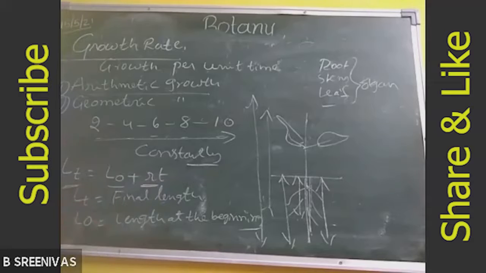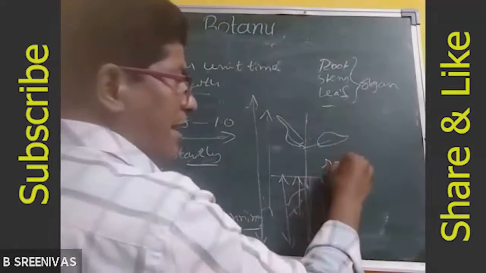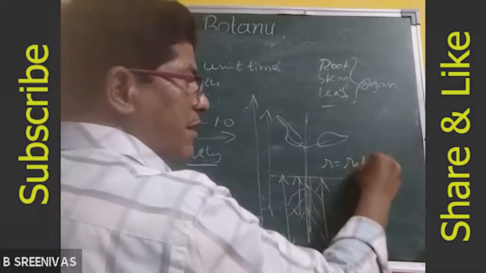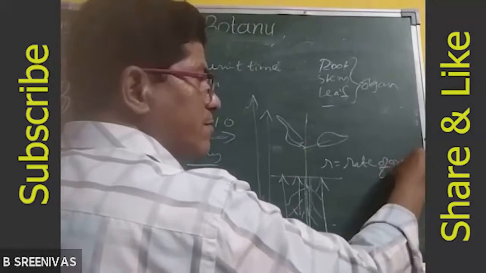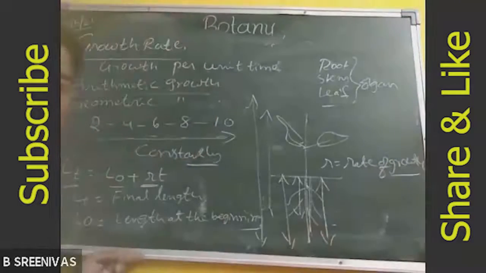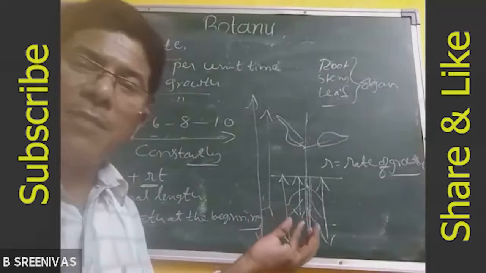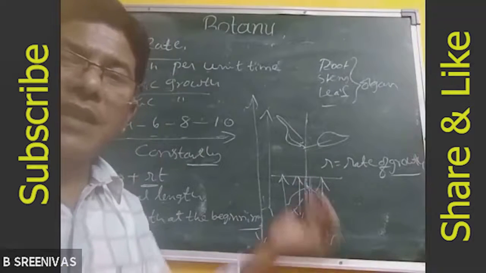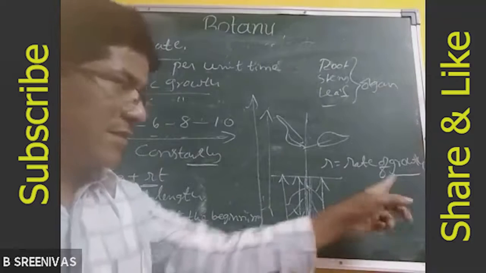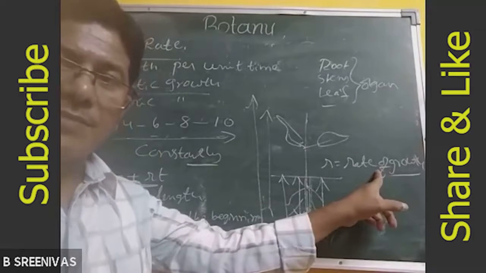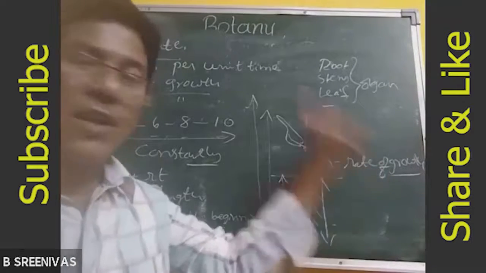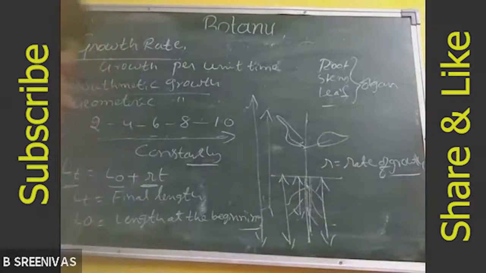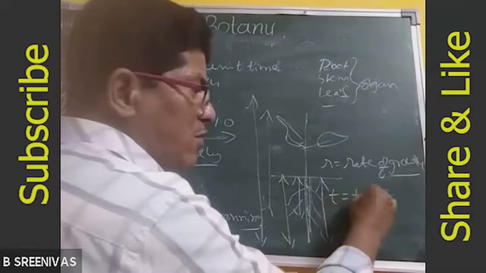Next, r. r means rate of growth. That means the cells may be produced very fast or slowly, based on the number of cells produced. Production of cells per unit time is called rate of growth. Next one, t is equal to time, unit time.